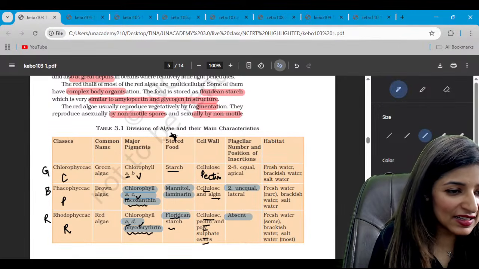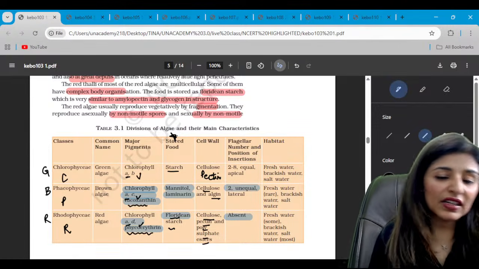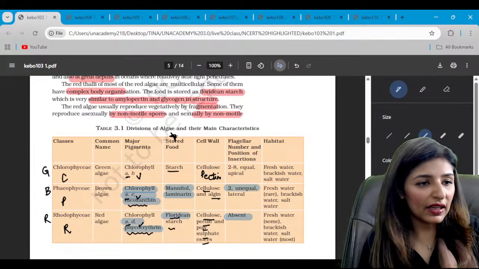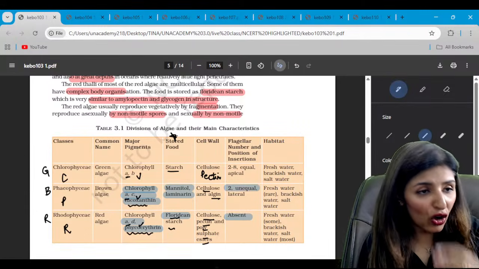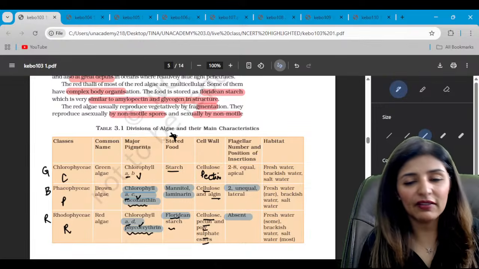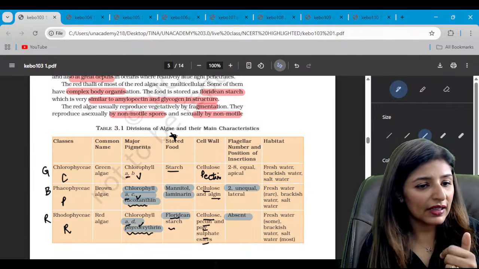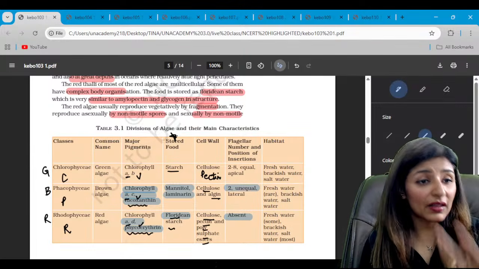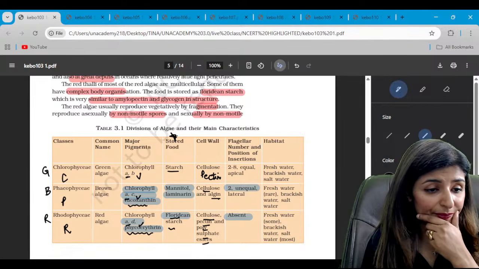Inert crystalline structure. Inert means it doesn't show any response, right? It will not harm. It is inactive when it is outside the living being. That is being inert. And crystalline means we can form crystals, right?